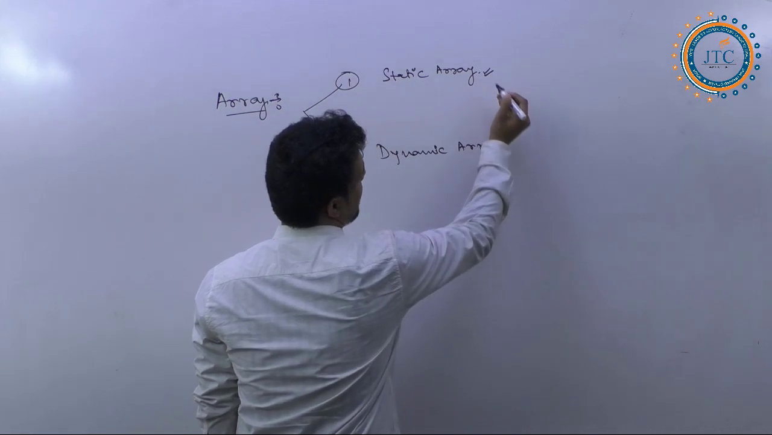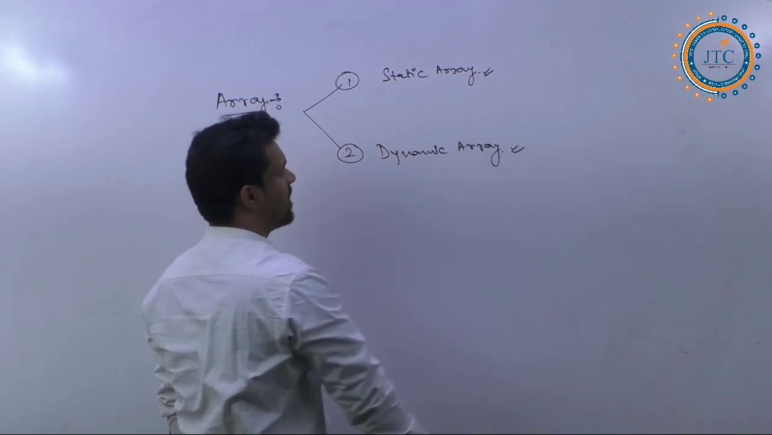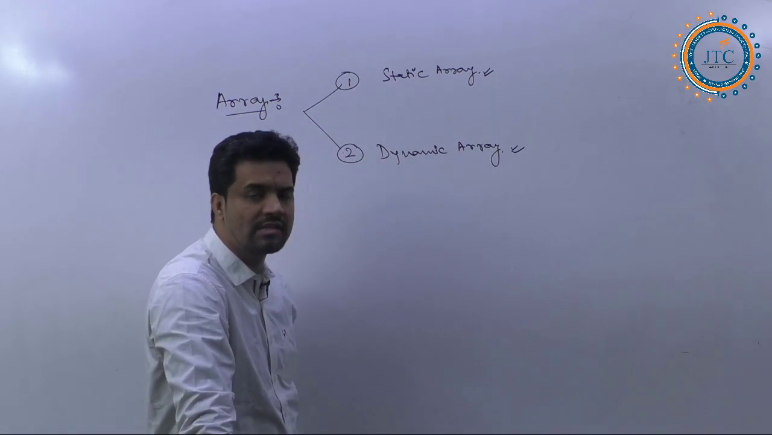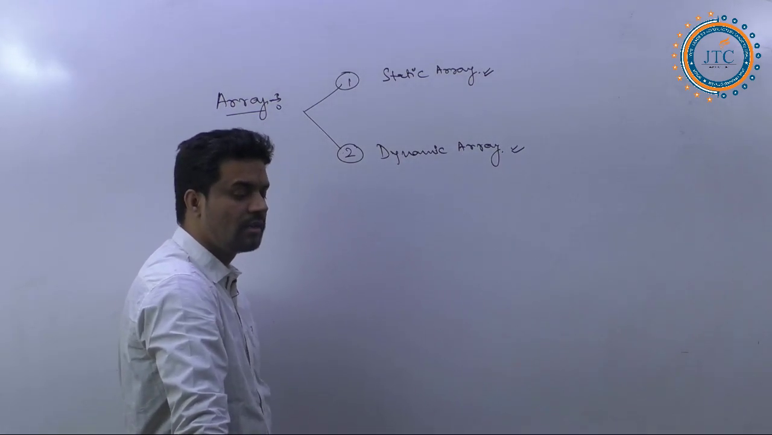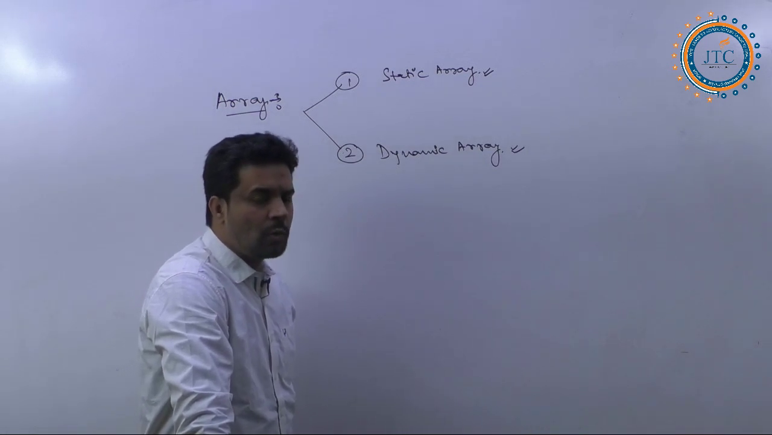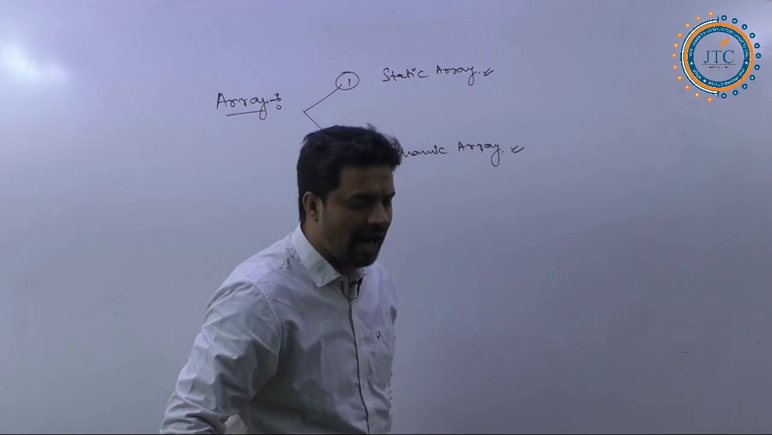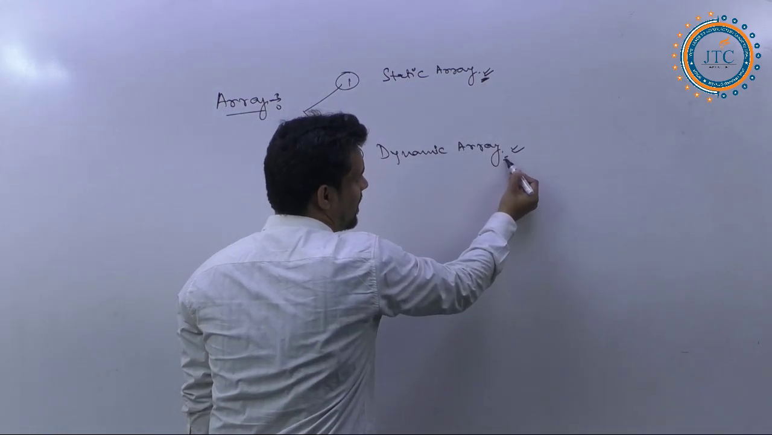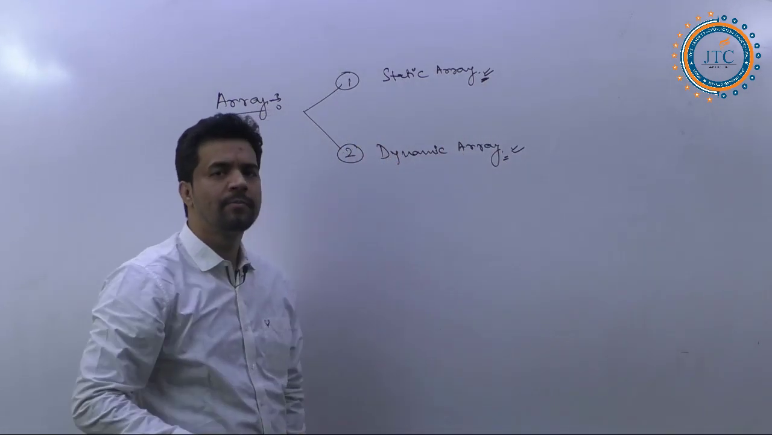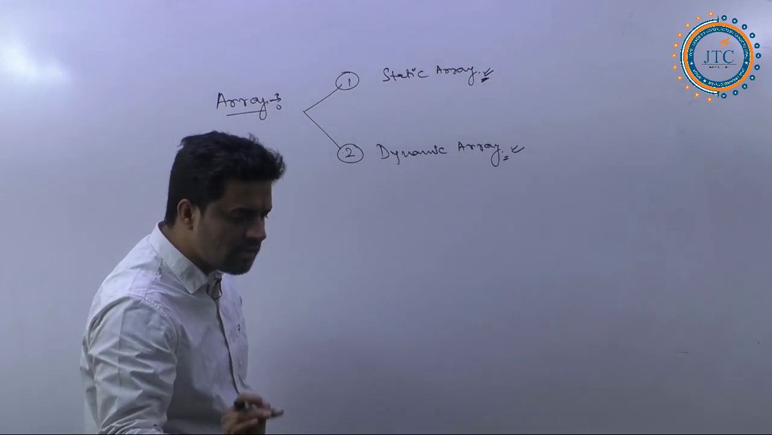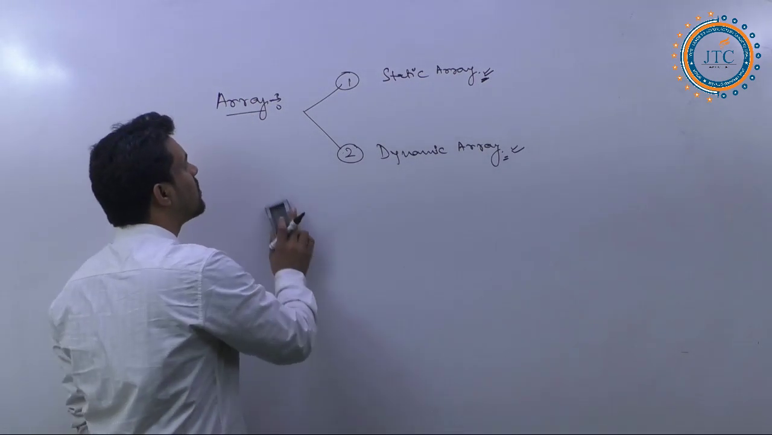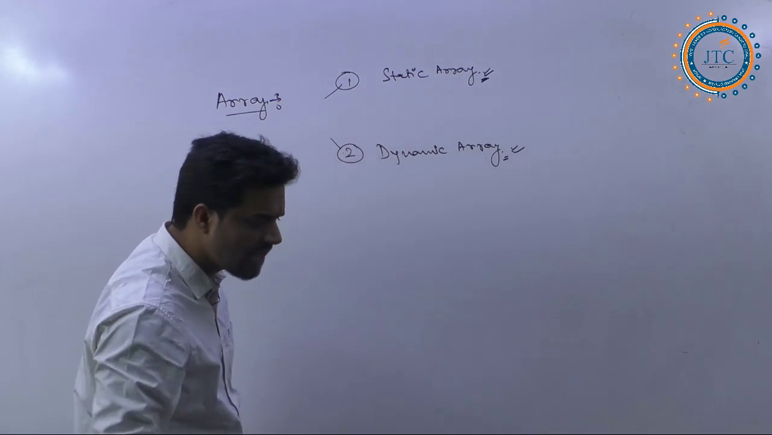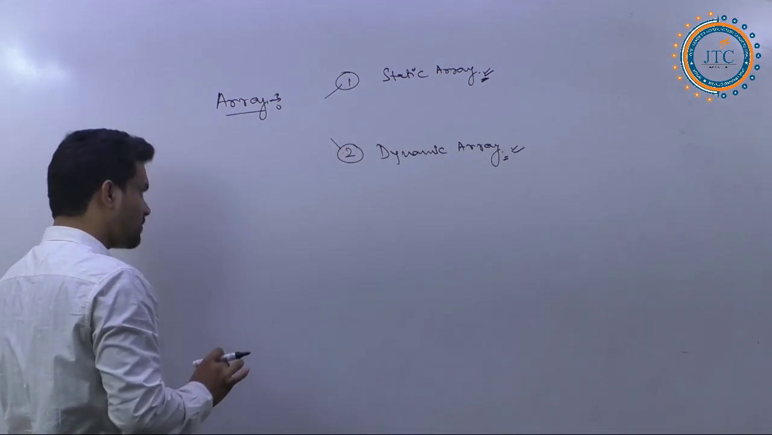The very first one is the static array, and the second one is the dynamic array, right? What exactly is a static array? I will come to static and dynamic arrays properly, but before that, let's discuss one basic requirement.